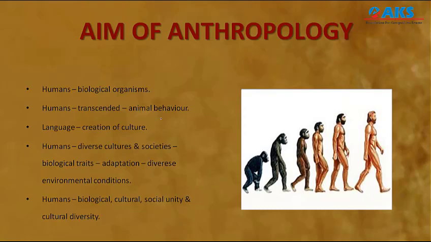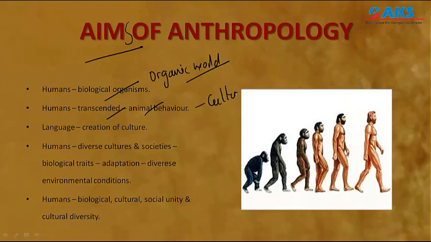Okay, now let us understand the aims of anthropology. We cannot say it simply as aim. The aims of anthropology include the complete understanding of humankind. How we will be able to understand is to know how humans are part of this organic world. That is very, very important. How we became part of this organic world is important, and to show how humans have transcended their animal nature by creating a culture.